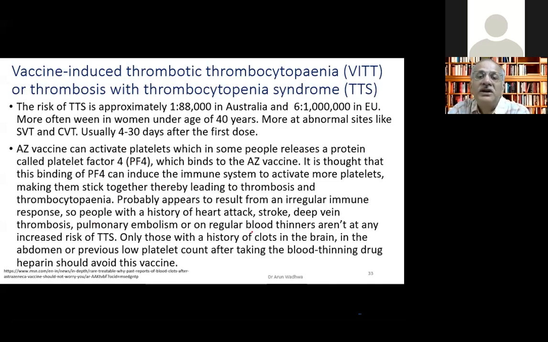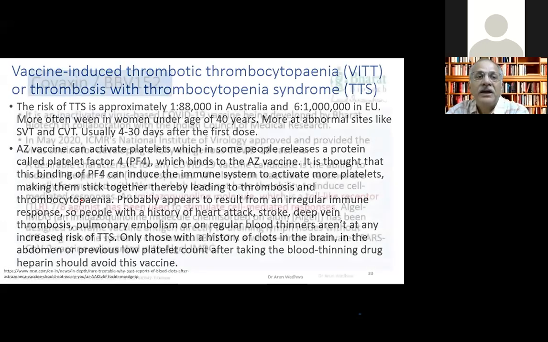It appears to be a result of an irregular immune response. So people who have a history of heart attack, stroke, DVT, pulmonary embolism, or regular blood thinners are not at any extra risk of this. This is important. Only those with a history of clots in the brain, in the abdomen, or due to a previous low count because of having heparin should avoid the vaccine. So if you have a history of clots in the brain or spleen, or a history of low platelet count after taking heparin, then you should not take the vaccine.